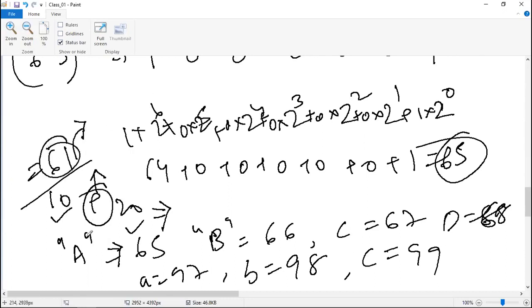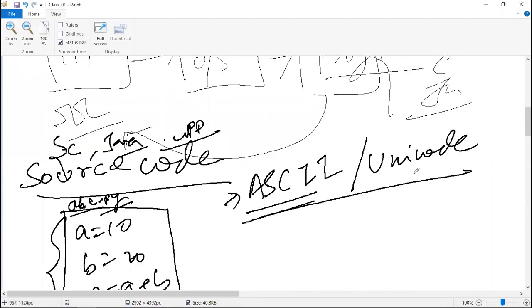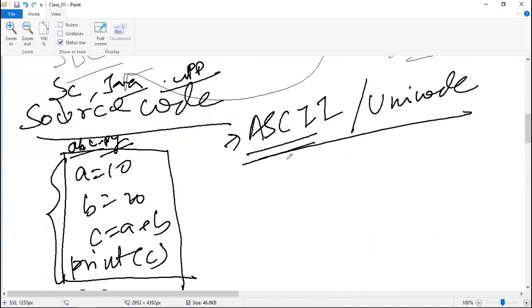So finally, every key we are typing is internally getting converted: it checks what the ASCII equivalent is, and for that ASCII equivalent, it converts it into the binary. This is the ASCII and Unicode I have mentioned. Now ASCII has only 128 characters, and Unicode has many more, around 5,000 or so. To encompass more languages across the world, they came up with Unicode.